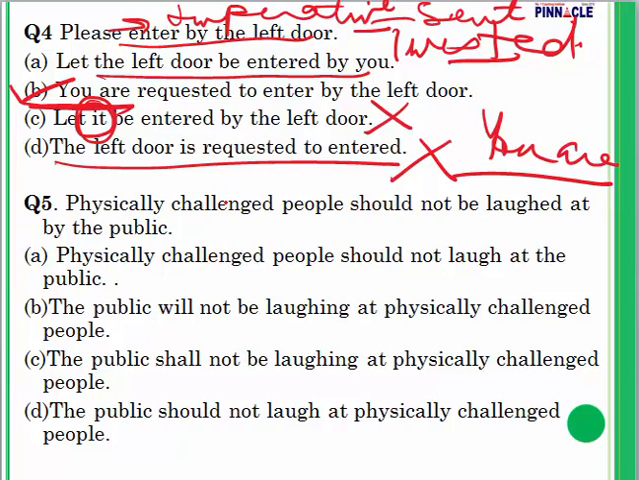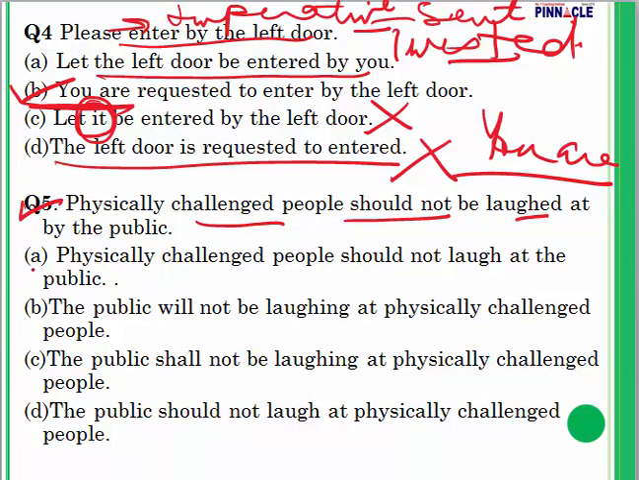Question number 5. Physically challenged people should not be laughed at by the public. Now let's begin. The first one, physically challenged people should not laugh at the public. In the given sentence, what were we saying? We were saying that physically challenged people should not be laughed at. The public should not laugh at them. But in option A, we are saying physically challenged people should not laugh at the public.